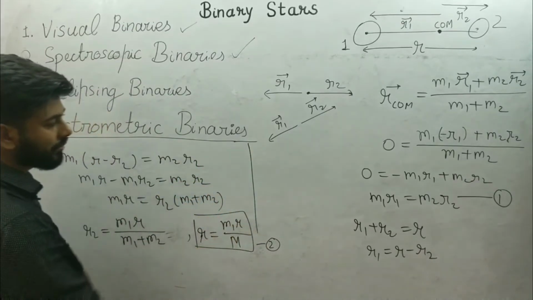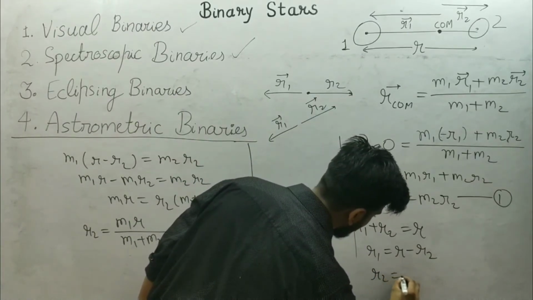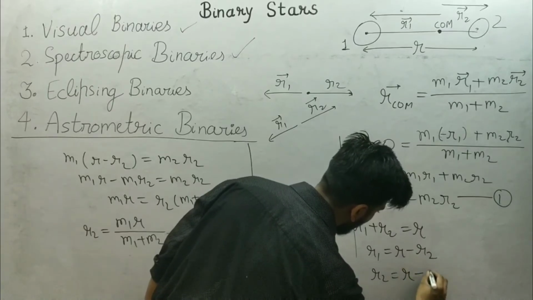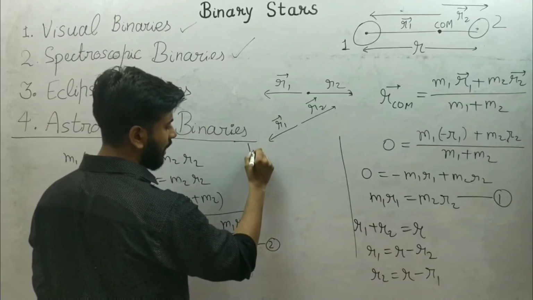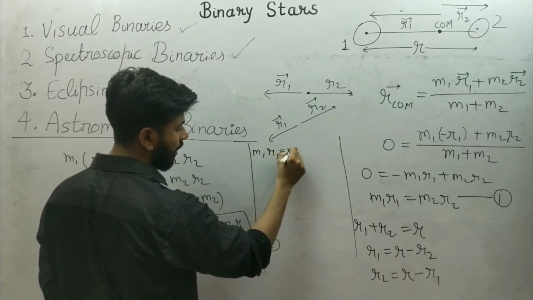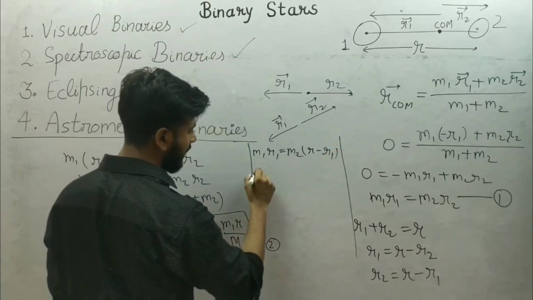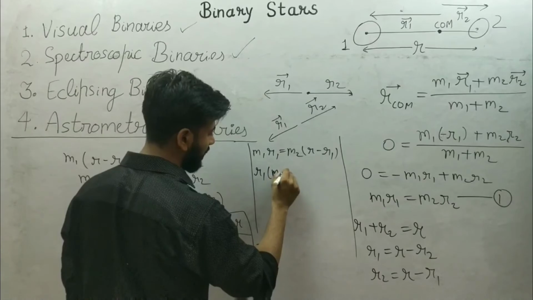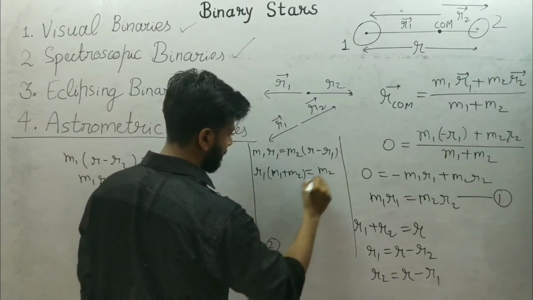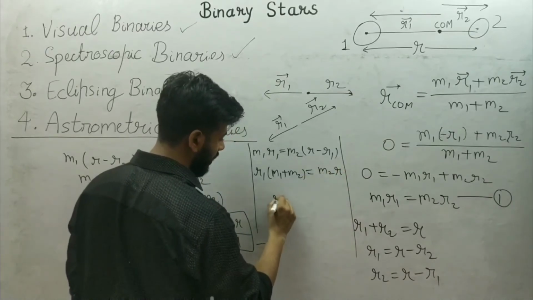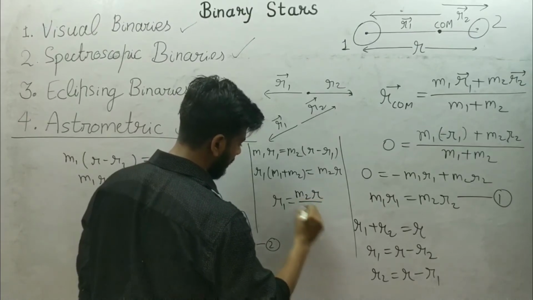I can also use the relation r2 is r minus r1. If I use this relation in this, then I get m1 r1 is equal to m2 times r minus r1, and I get r1 times m1 plus m2 is equal to m2 r, or r1 is equal to m2 r upon total mass.